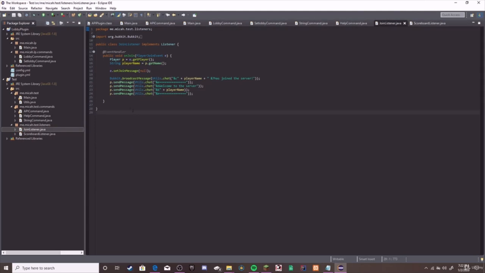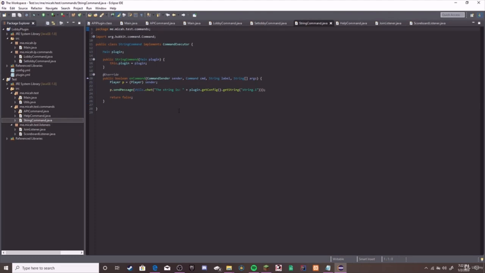The next thing we did was a join listener. So the first thing we would do is set the join message to null. Then we would broadcast when a player joined the server, and then we would send the player a message, welcome to the server, and then the player's name.